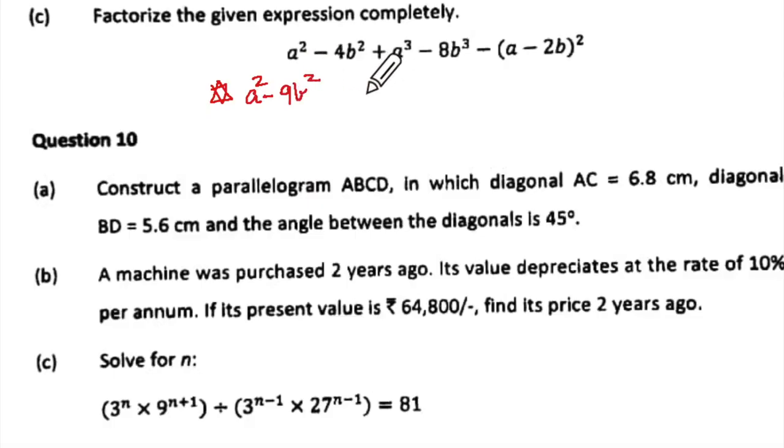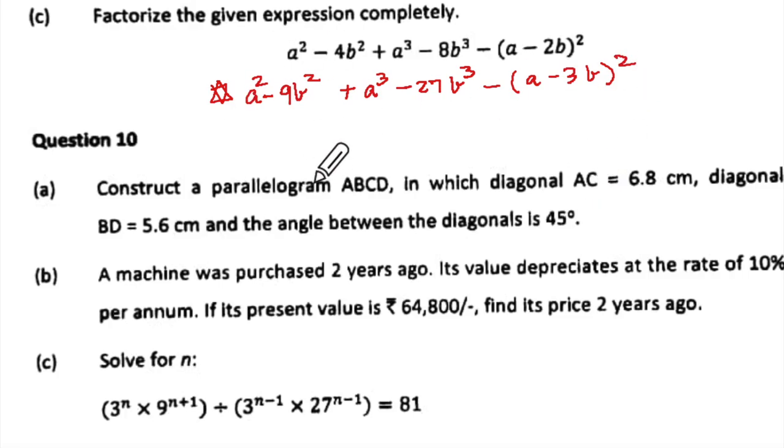Correct? Yes. Plus, now A cube is here, so you have to take the cube of this. So minus, this is 3B whole square, so it will be 27B cube. Did you understand what I have done? And here it will be A minus 3B whole square. Did you see how I prepared a question now?